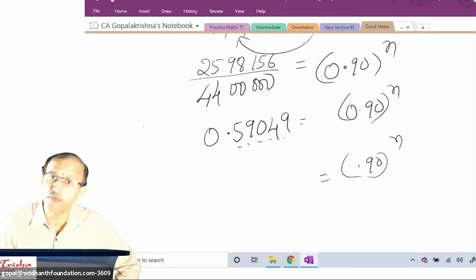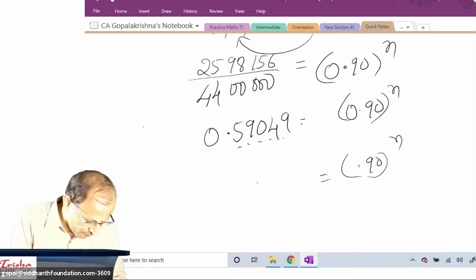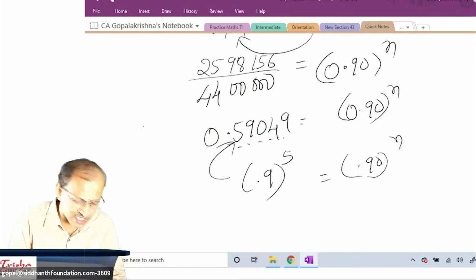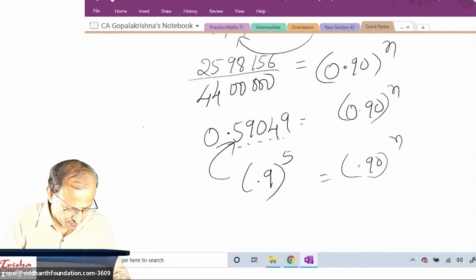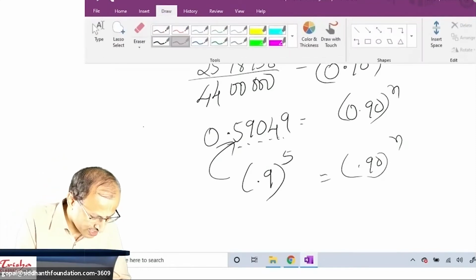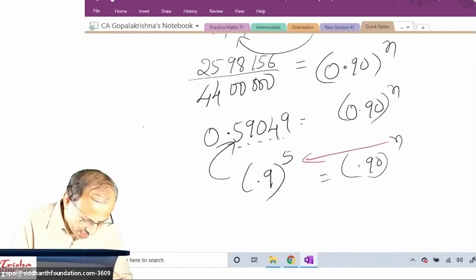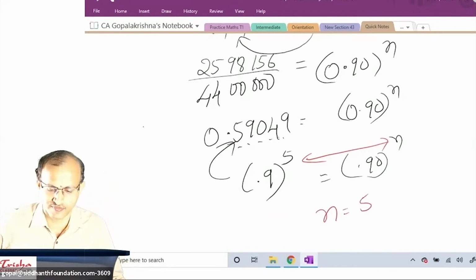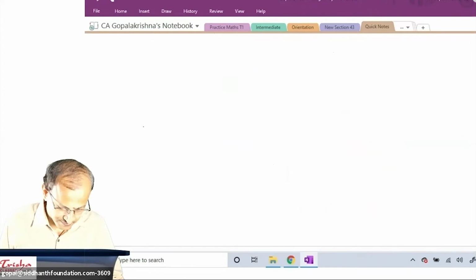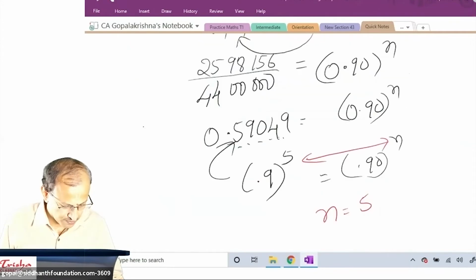4.6561. 0.9 to the power 5 will exactly give this answer. Will all of you agree with me? Single letter, yes or no, fast. Therefore, comparing both, my dear students, the n value is 5. Please take it down quickly. N value is 5.